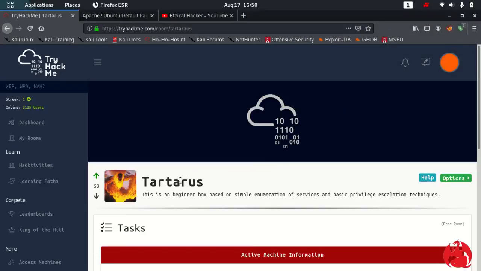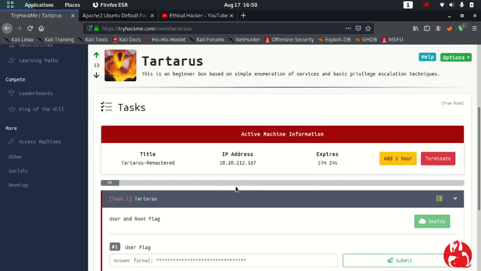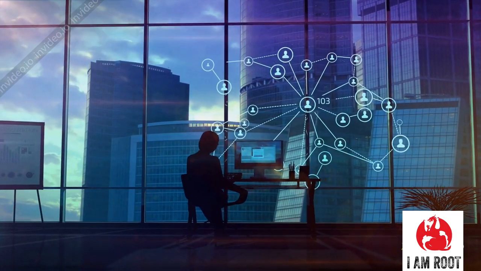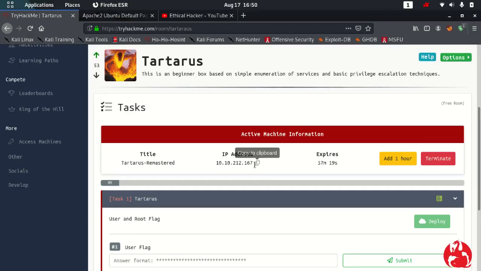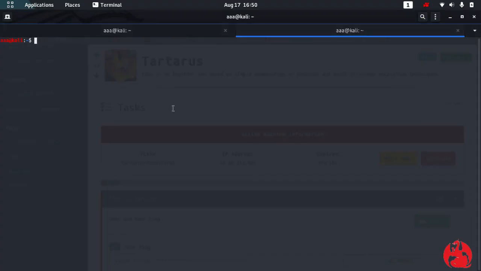Hello guys, this is the Tartarus room of TryHackMe and it is among my favorite rooms, so let's get started. Firstly we have an IP address, like every website has an IP address.